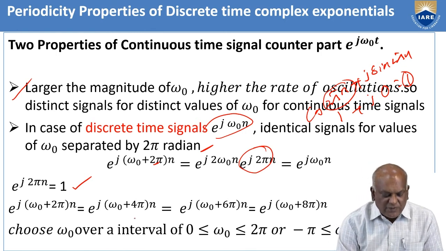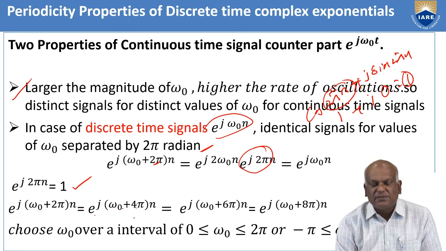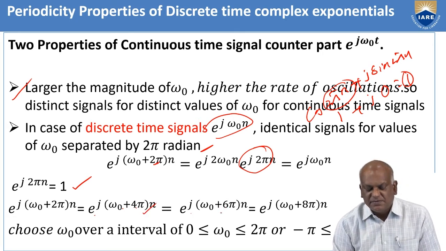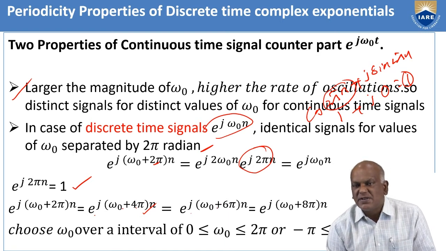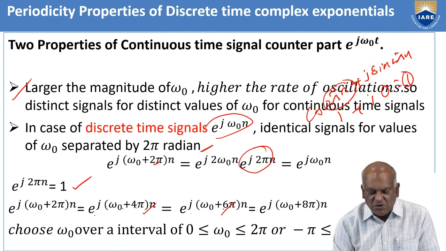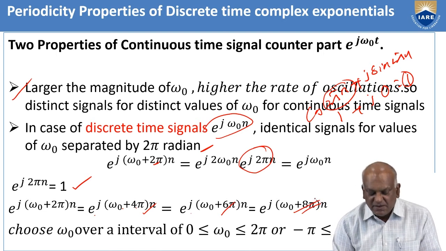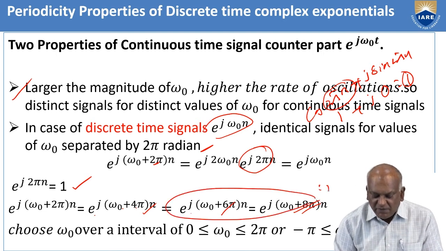Similarly, we calculate for e power j (omega naught plus 4 pi) n, which is also the same value, and for omega naught plus 6 pi n, and omega naught plus 8 pi n. For all of these, the extra factor becomes 1.